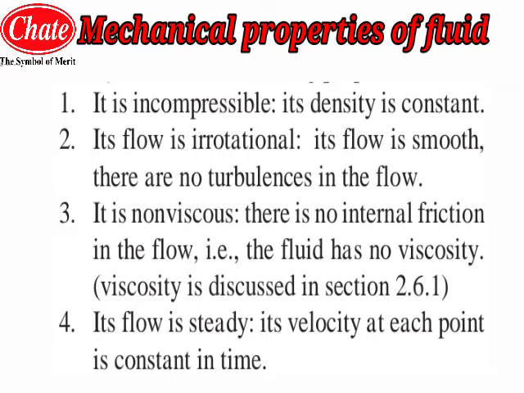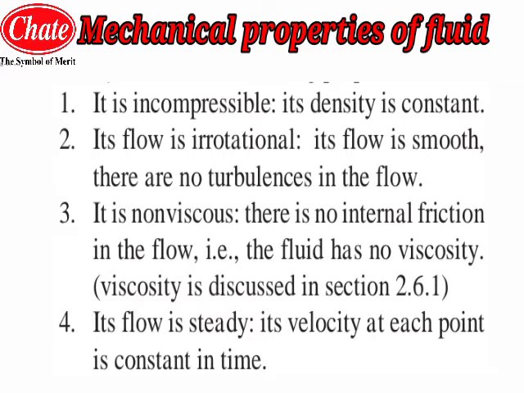The second property is its flow is irrotational, means once the fluid has followed the path, it will not come back again rotationally, means not cyclic.